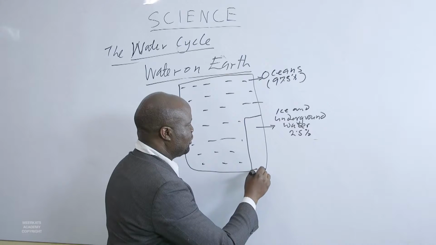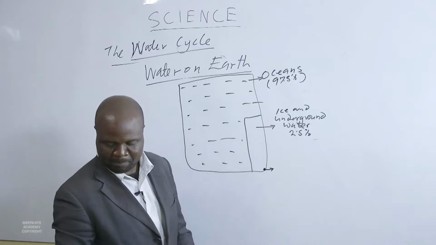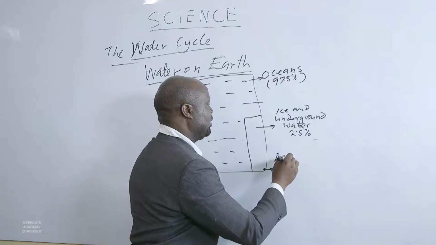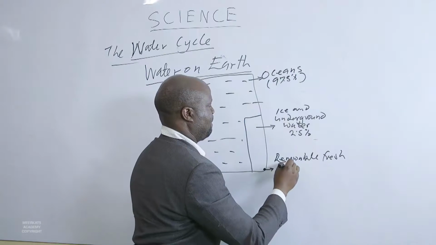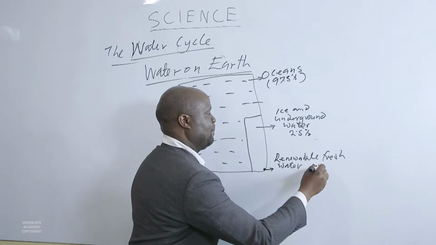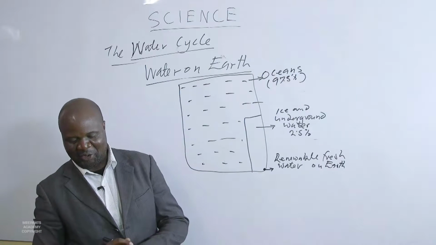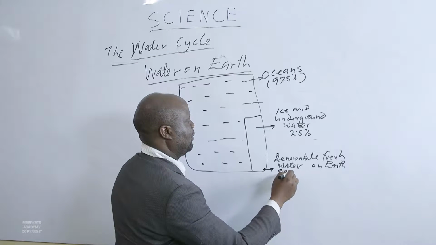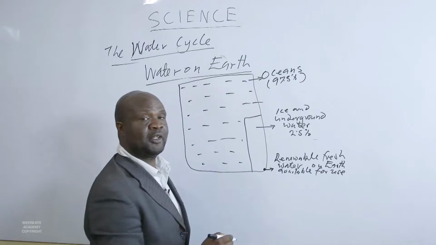Then we have this small dot. The small dot that I'm indicating in black is renewable fresh water on earth, available for use.